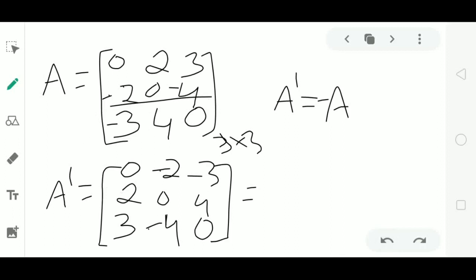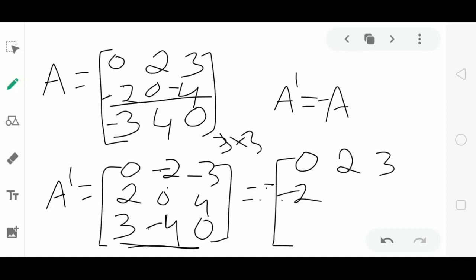So, if I take minus common in matrix A dash, that is minus into 0, plus 2, minus into plus 2 is minus 2 itself, plus 3, minus 2, minus 2 into minus 2 is plus 2, 0, minus 4, minus 3, plus 4, 0.